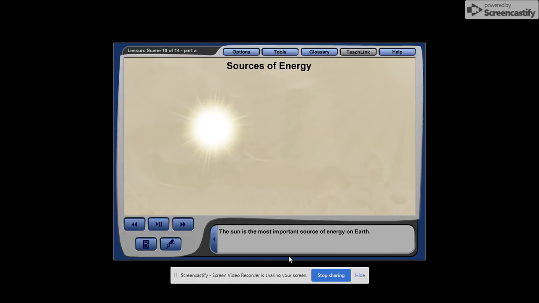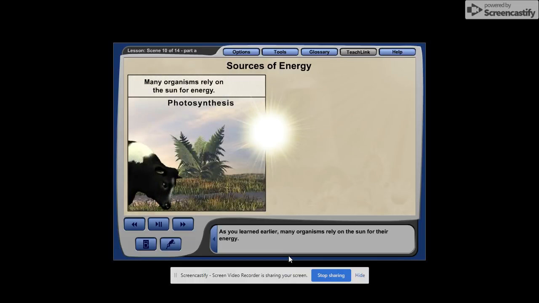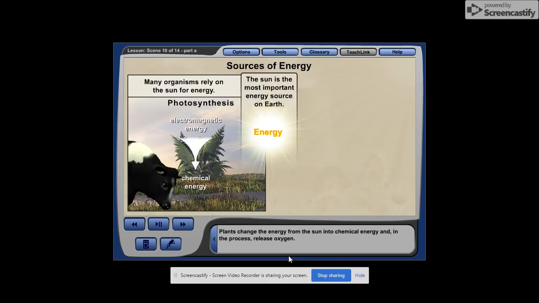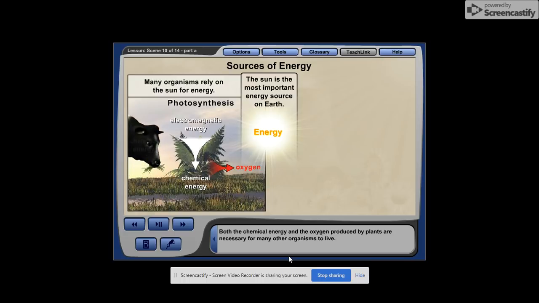The sun is the most important source of energy on Earth. As you learned earlier, many organisms rely on the sun for their energy. Plants change the energy from the sun into chemical energy, and in the process, release oxygen. Both the chemical energy and the oxygen produced by plants are necessary for many other organisms to live. Without energy from the sun, life as you know it would not be possible.